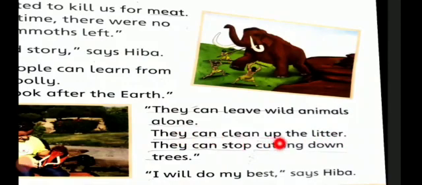They can stop cutting down trees. Please underline cutting down. C-U-T-T-I-N-G. Cutting. D-O-W-N. Down. Cutting down. I will do my best, says Hiba.